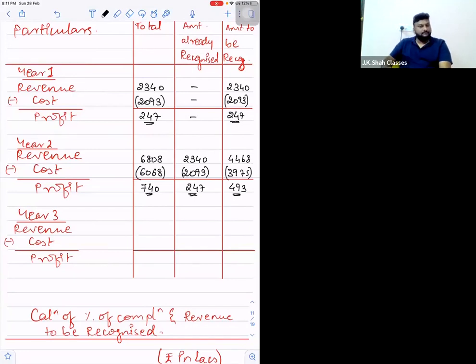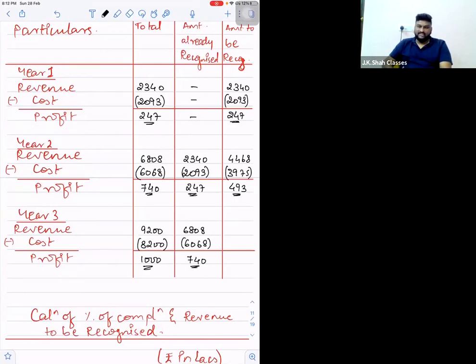And finally, we'll go for year three, that is revenue and cost of year three. Sir, year three total revenue is 9,200, total cost is 8,200. So the total profit has to be 1,000. Right? What is the amount already recognized? Sir, up to the second year, that is first and second year together, 6808 revenue is recorded and 6068 cost is recorded and 740 worth of profit is already recognized in the P&L.